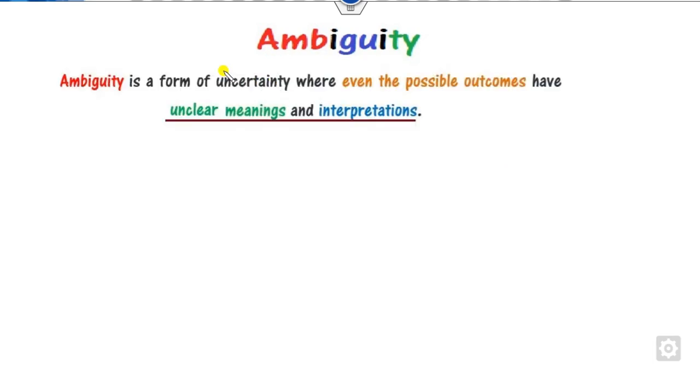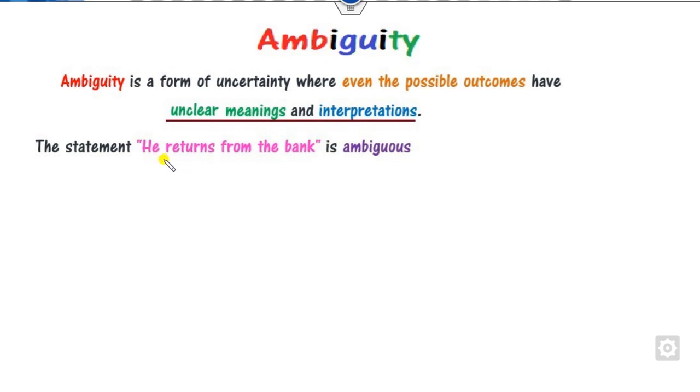Ambiguity is another form of uncertainty where the possible outcomes have meanings but their interpretation is unclear. So you can say if you have a certain statement with unclear meanings and interpretations, then it is called ambiguity. For example, the statement "he returns from the bank" is ambiguous. Why? Look at the word bank. It has different meanings.